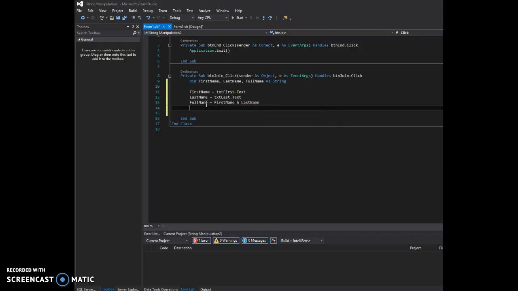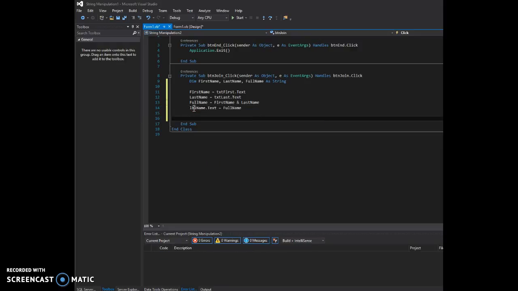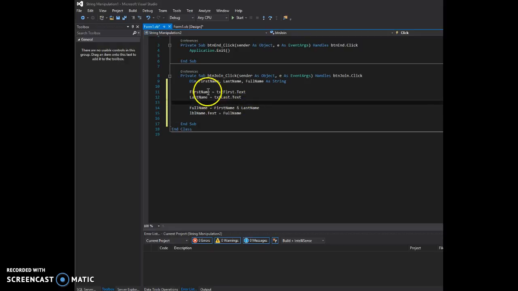Then I need a label name dot text equals full name. So all we're doing is grabbing whatever text is in these two text boxes, chucking them together, concatenating them, and putting them into this variable here, which we then take the value of, which will be their full name, and chuck it in that label. All right, let's see what happens.